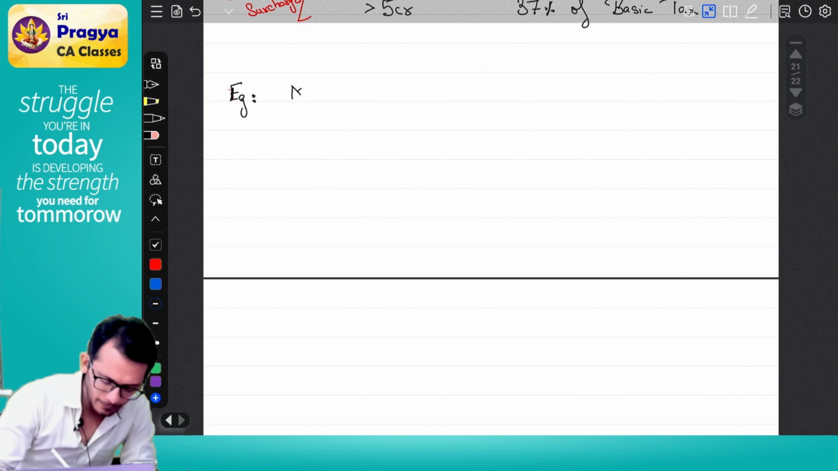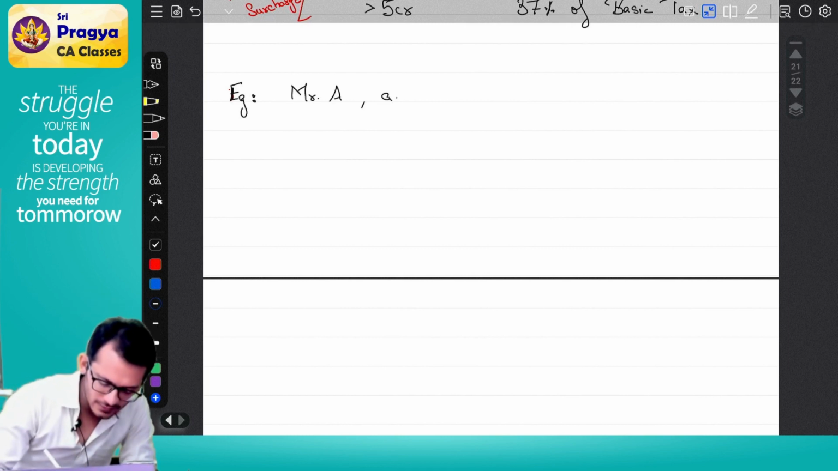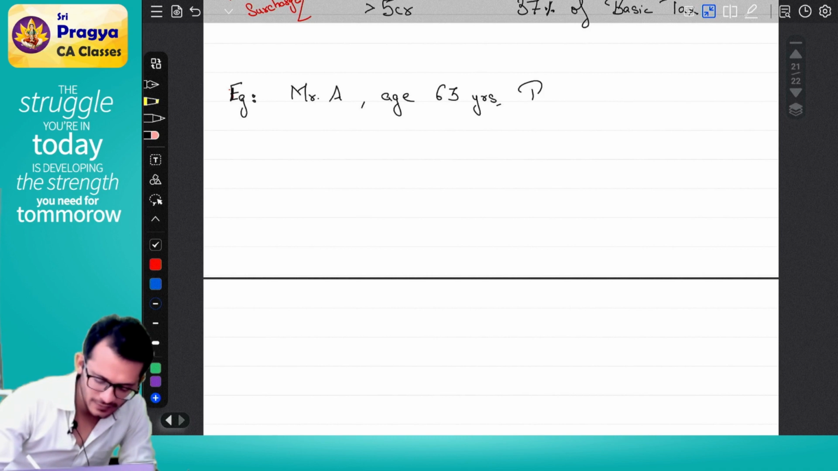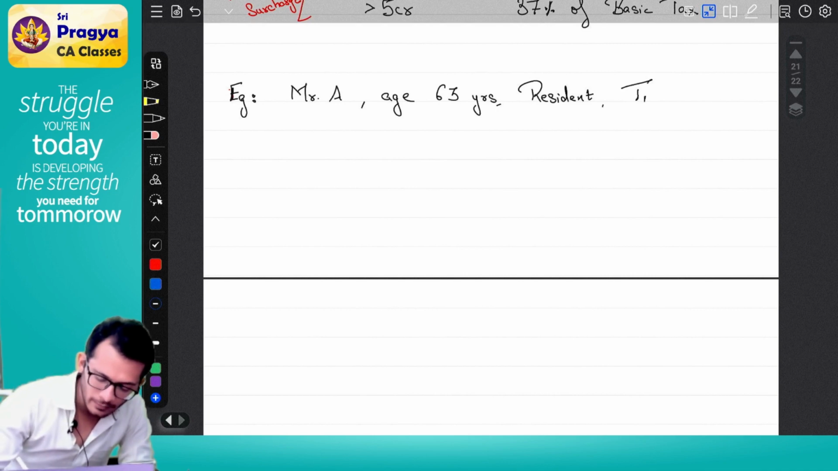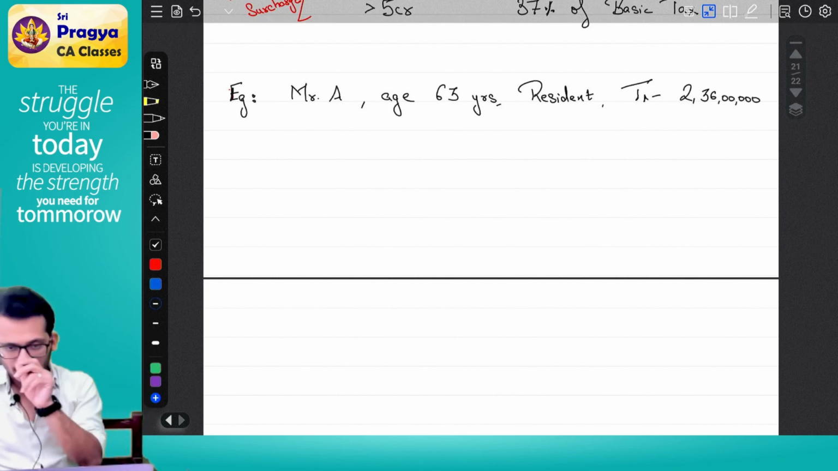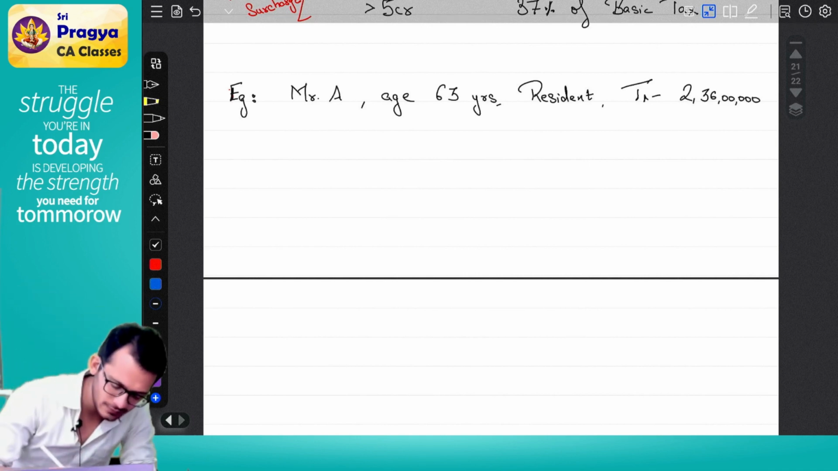I am Mr. A. My age is 63 years. I am a resident individual. My total income is given as 2 crores 36 lakhs. I am asking you to compute tax. How will you compute the tax?